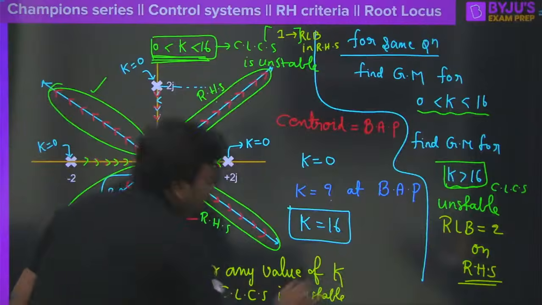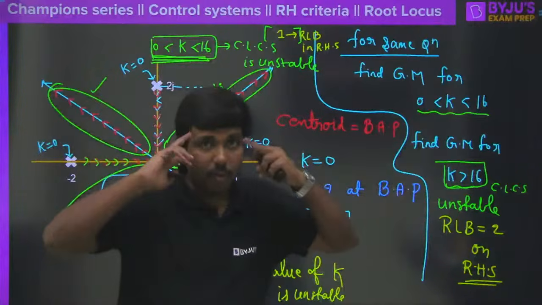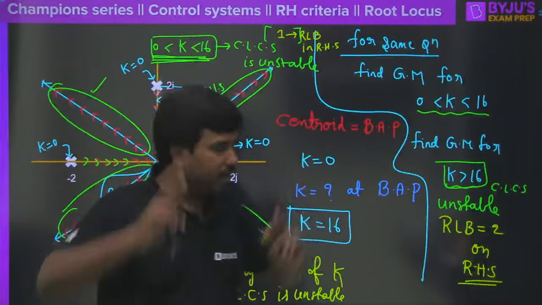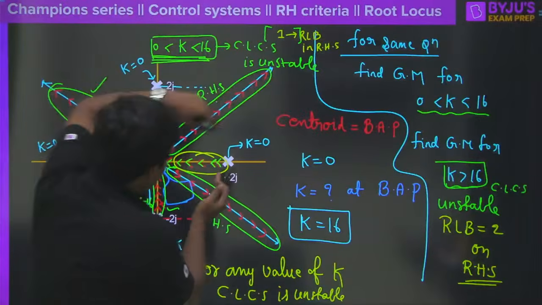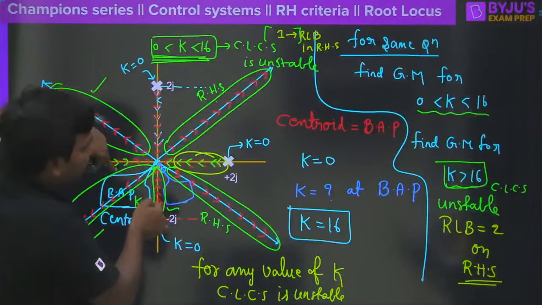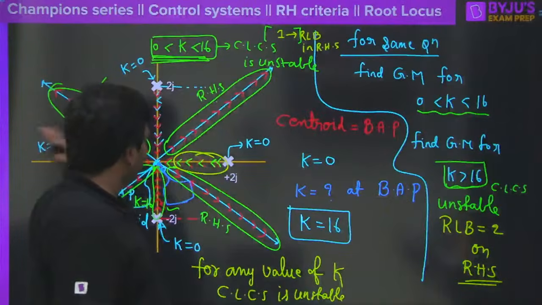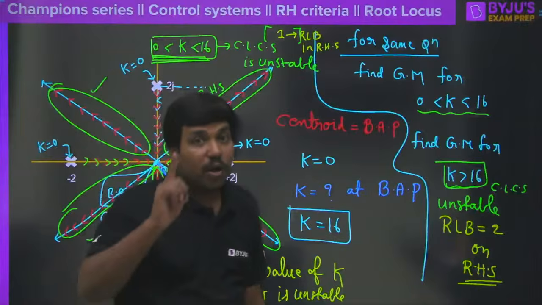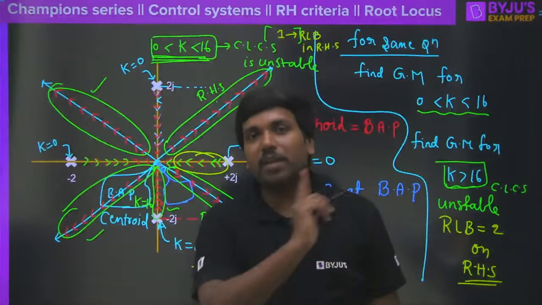But what I am asking is, when I break it into 0 to 16 and greater than 16, I am able to see a difference here. The difference is for 0 to 16, only one root locus branch is there in the right hand side. I mean, 1 is there on the right and 2 are there on the imaginary axis. And here 2 are there in the right side and 2 are there in the left side. So relative stability is going to change. Clear?